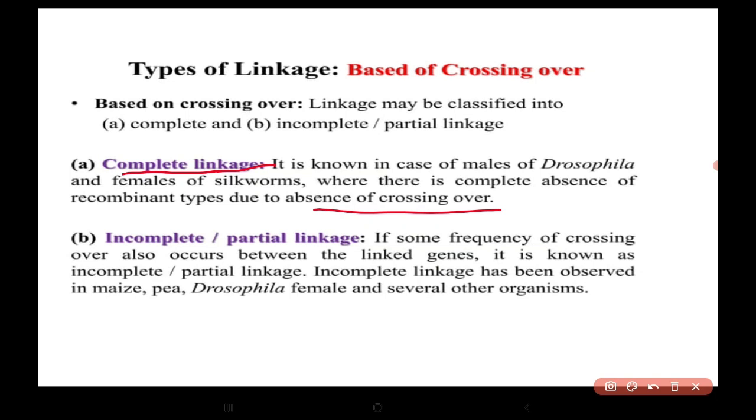In incomplete linkage, if some frequency of crossing over occurs between the linked genes, it is known as incomplete linkage. It is mostly seen in Drosophila female and in case of maize. So complete and incomplete linkage is based upon the type of crossing over.